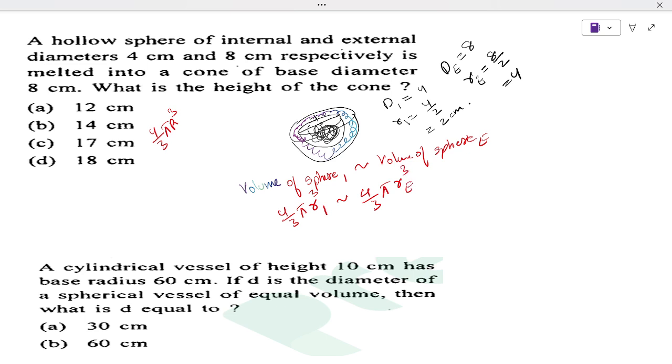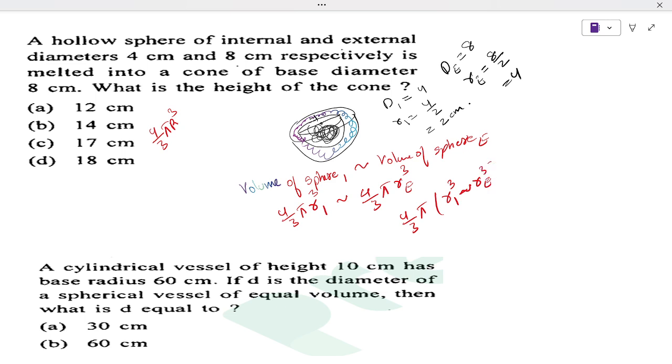4 pi by 3 is the same, only if we take 4 pi by 3 out, the radius internal cube and then the difference of external cube.